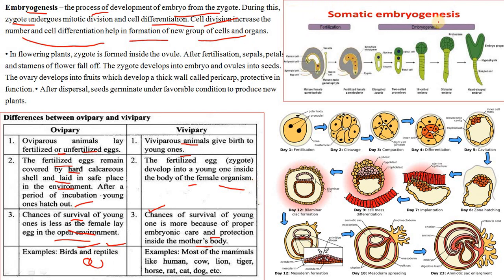In this diagram, embryogenesis is shown after fertilization, and how it occurs over a period of time. In the case of humans, fertilization is shown here, then day 2 cleavage occurs, then compaction, then differentiation, then cavitation, then several processes undergo, and at last the amniotic sac enlargement occurs, mesoderm spreads, and at last the individual is laid outside the body in a viviparous manner.